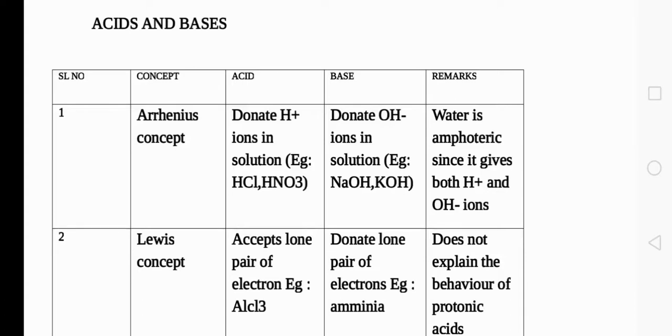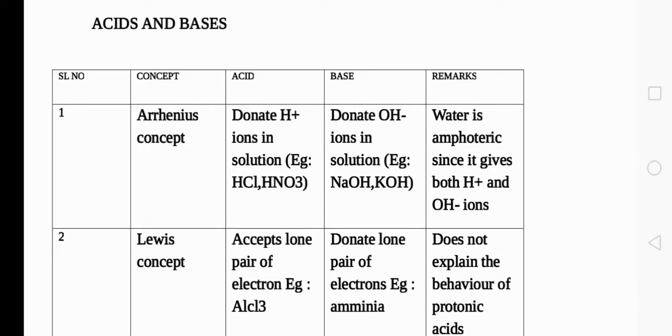Such substances are known as acids, and bases are the substances which donate OH minus ions in their solution, and that is known as bases. So examples for acids are HCl, HNO3, sulfuric acid. All these acids, when they dissociate in water, will give corresponding cations and anions. Cation in the sense they will be donating protons. Such substances are known as acids, and similarly NaOH, KOH, all these substances, when dissolved in water, will be giving Na plus ions and OH minus ions.